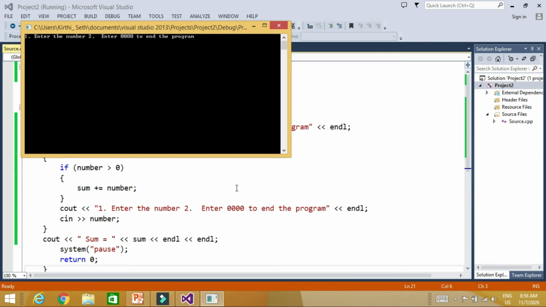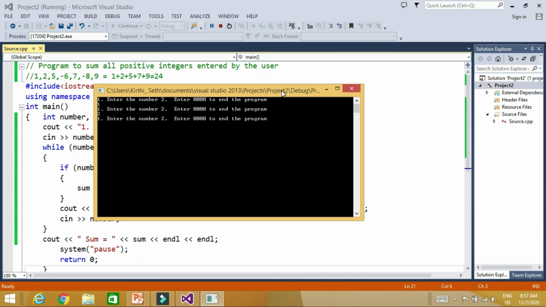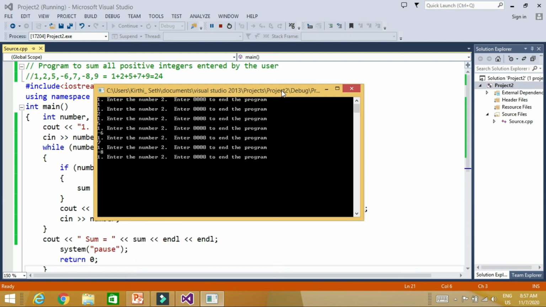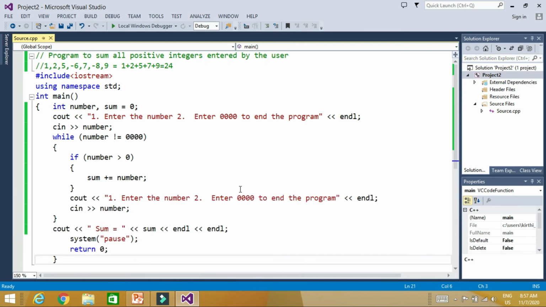So now let's say again we will input the same numbers 1, 2, 5, -6, 7, -8 and 9. Now I will input 0. So I want to exit the loop, and now the sum is 24. So now you can check that we wrote the same program without using the goto statement. Now again we will write the same program using continue.